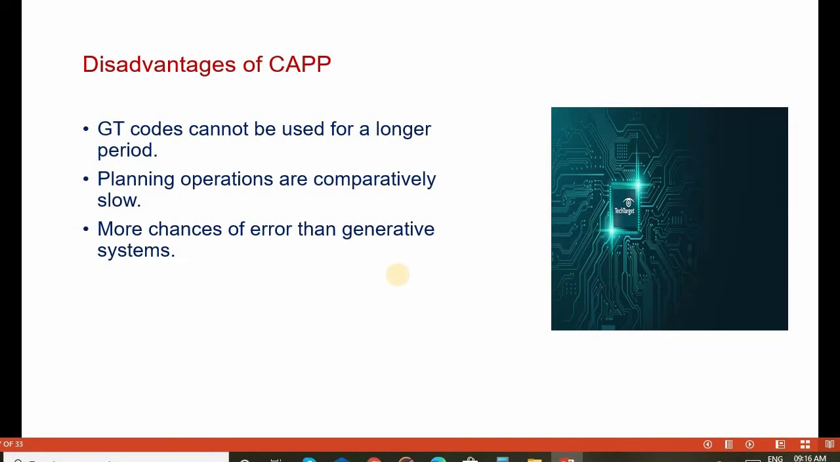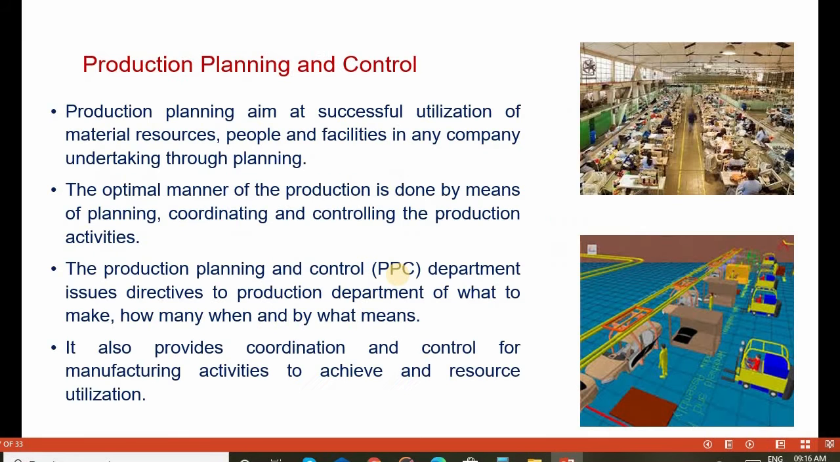Some drawbacks of CAPP: GT codes, that is group technology codes, cannot be used for a longer period, so there is a certain time limit. Planning operations are comparatively slow, and there are more chances of error than in generative systems. These are the drawbacks of using CAPP.